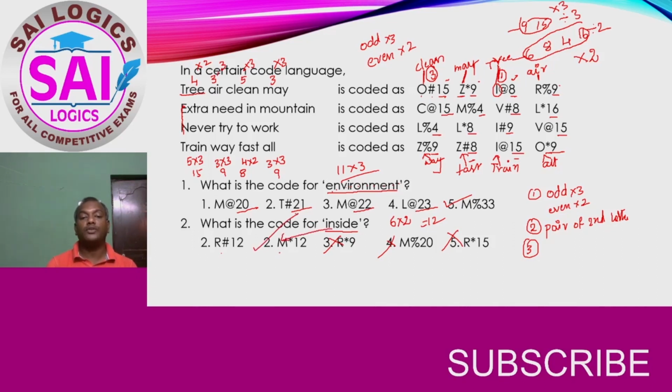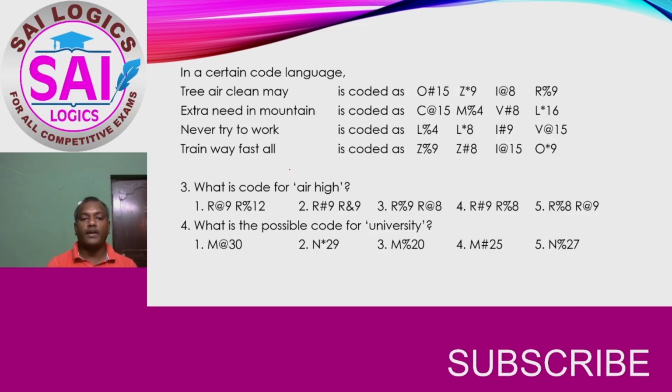The answer is 2. What is the code for air high? Air we have got 3 letters, so 3 3s are 9. So here 9 is there, here also 9 is there, and every answer we have got 9 except 5, so this is not our answer. In high we have got 4 alphabets, so 4 2s are 8. So here 12 is there, this is not our answer. Here 9 is there, this is also not our answer. So in these two choices we have got 8.